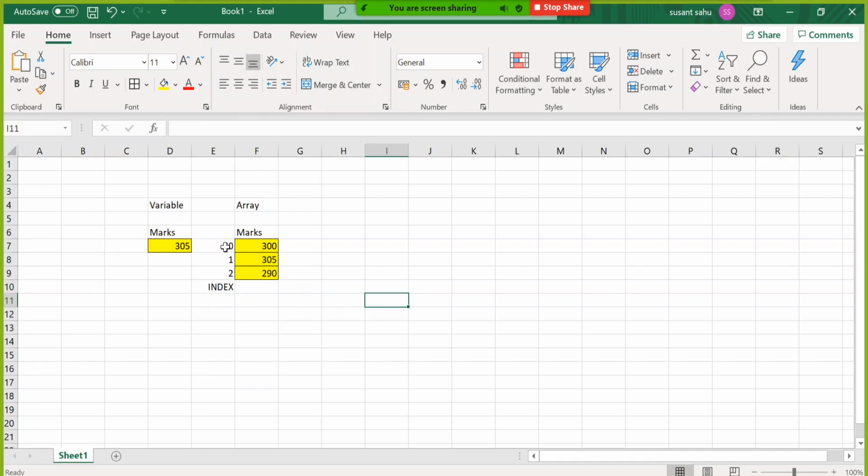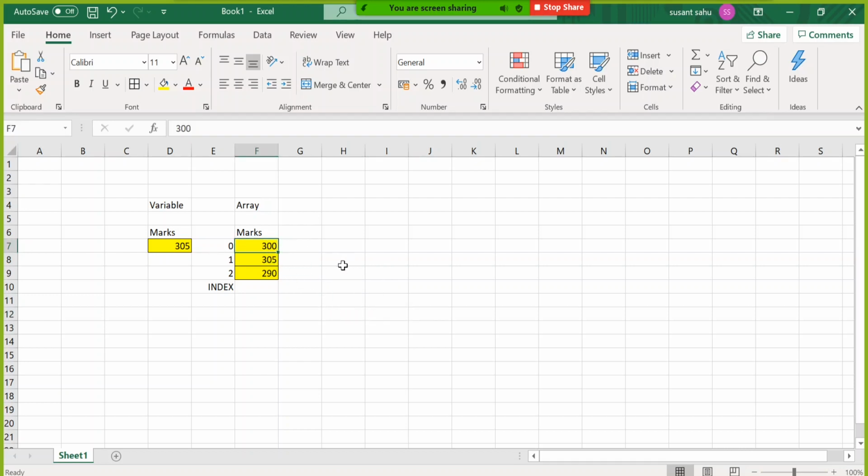Now one additional thing came here. Name of the array is max. Value of the array is 300, 305, 290. Index of the array is 0, 1, 2. Address of the array will be hexadecimal. We don't know, it is allocated by the computer. But there is also something called the address of each element.